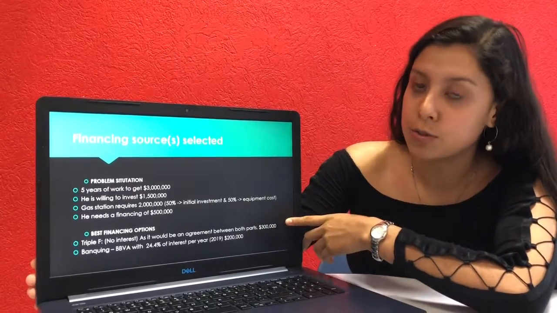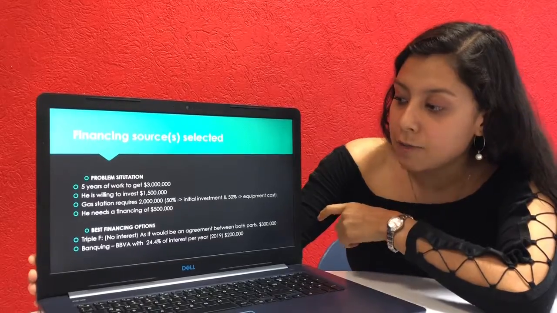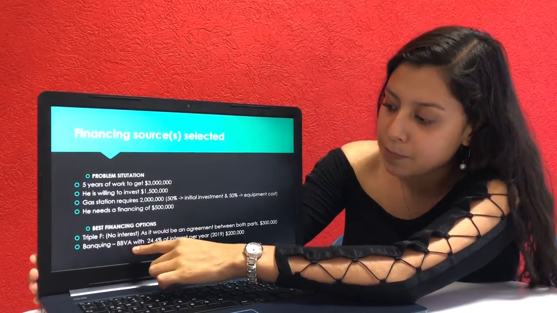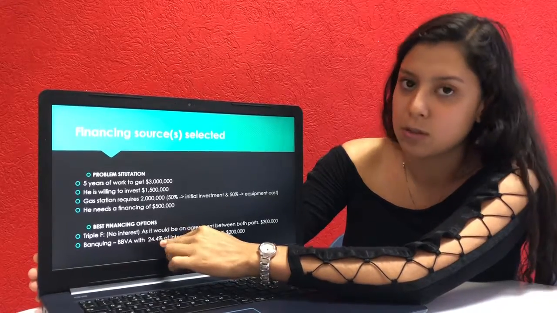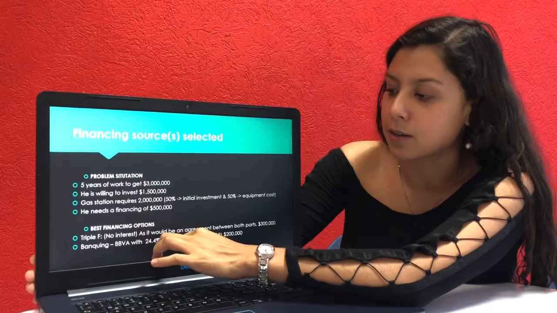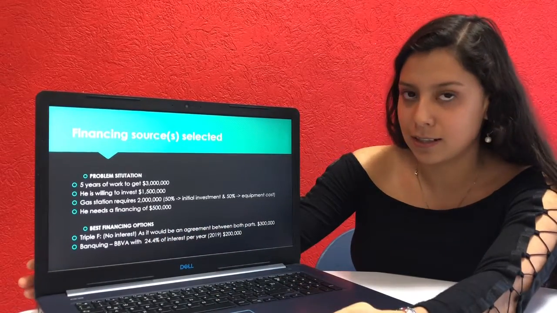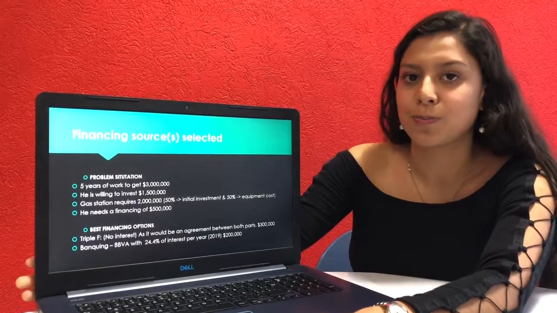And the other option, which is good for him, to complement his financing, is banking. For example, in BBVA, the rate of interest is 24.5%, which is relatively low, per year in 2019, and he will ask for 200,000 pesos.